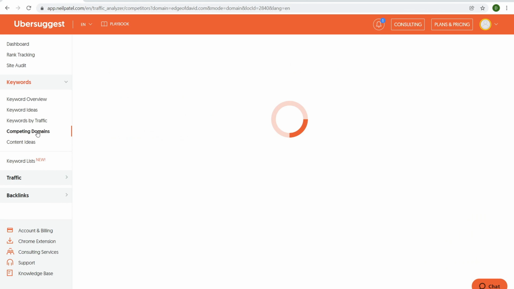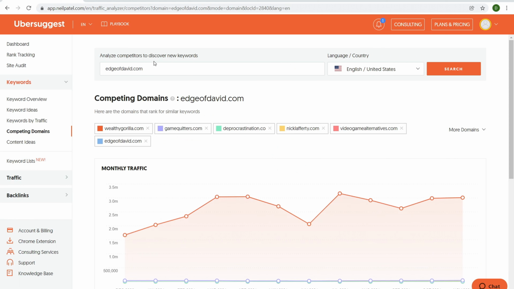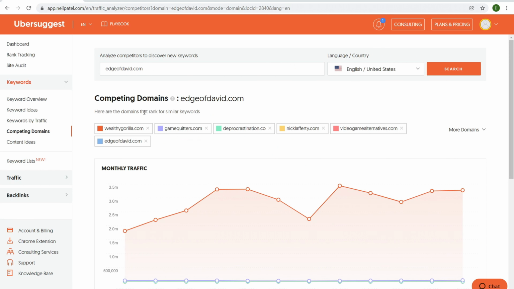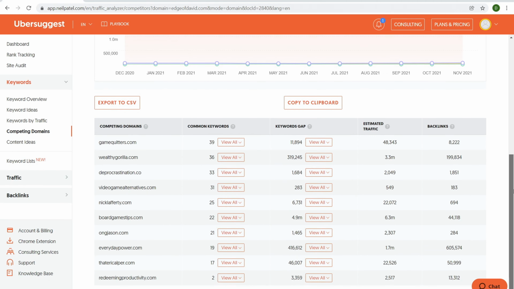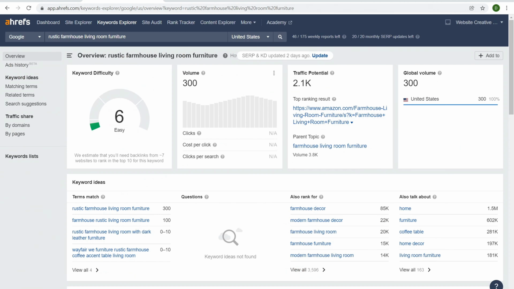We have competing domain names. So this is a little bit different. So the competing domain names actually takes any URL that you want to search for, and shows what are related websites to this website. So if you have a topic idea, a website that you think is a competitor, or a website that you don't want to emulate, but you think, okay, I want to create a website on this topic. This website's ranked for this topic. Give me a bunch of other websites that are the competitor. So you can do the same thing over here.